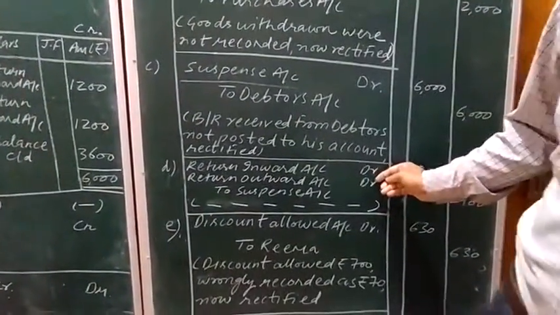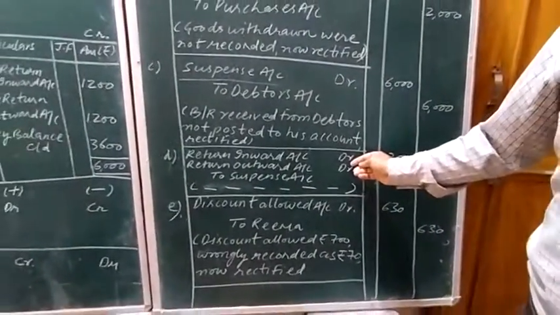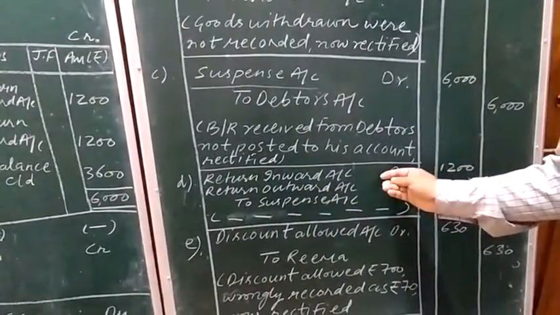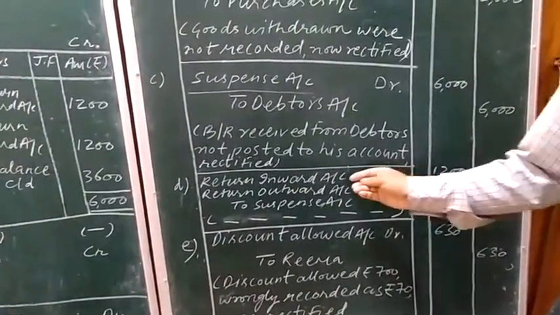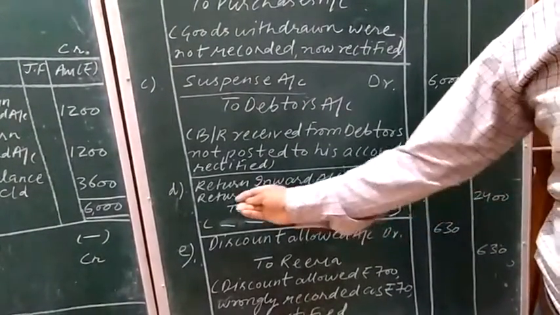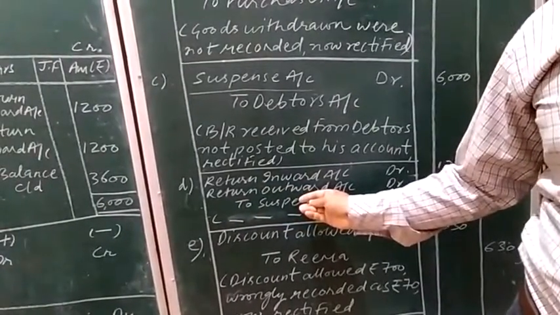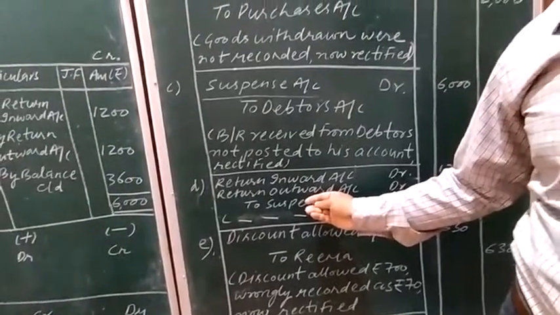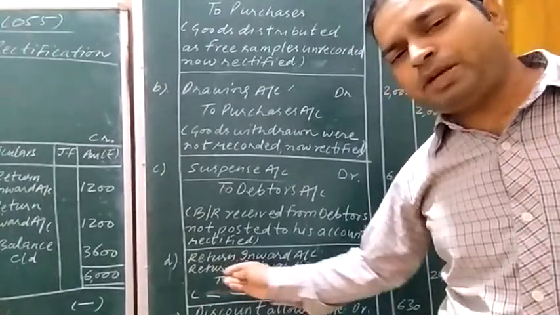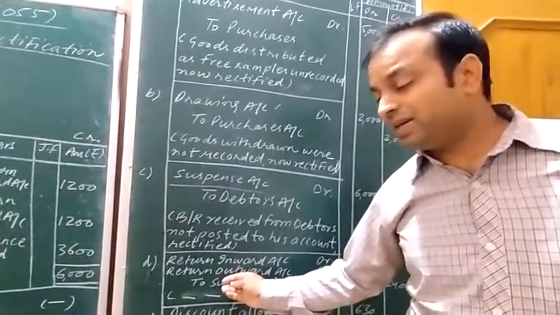Now, rupees 1200 was posted to return outward book instead of debiting return inward book. In which book was the posting made? In the return outward book. Return outward book means purchase return book. Purchase shows the debit balance and purchase return shows the credit balance. So this return outward or purchase return might be posted on the credit side.